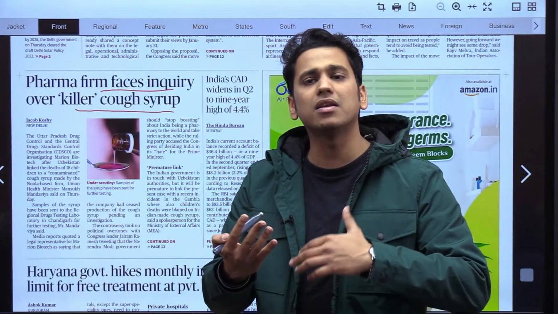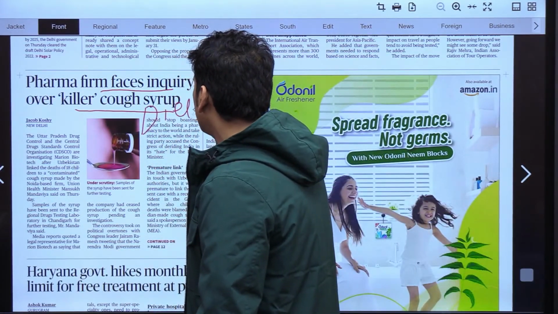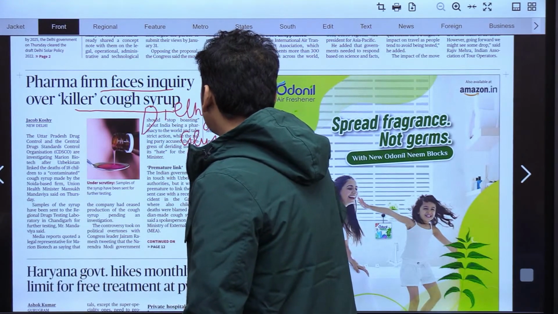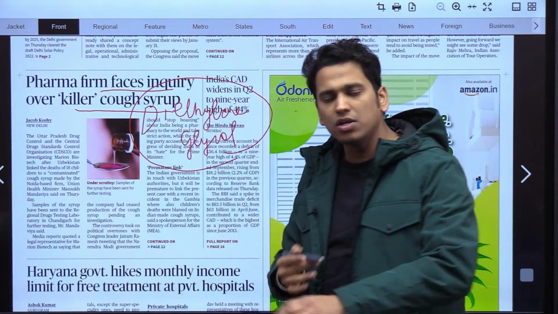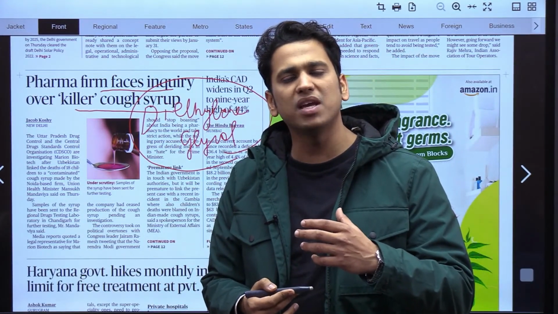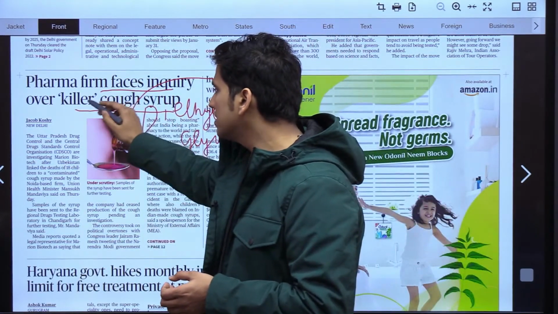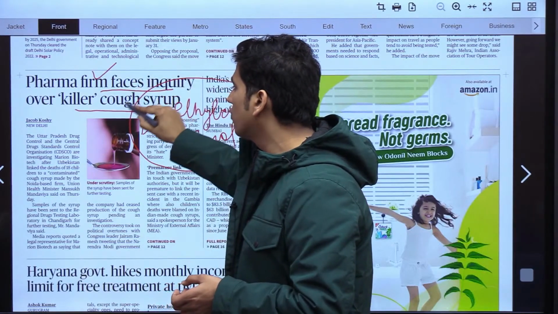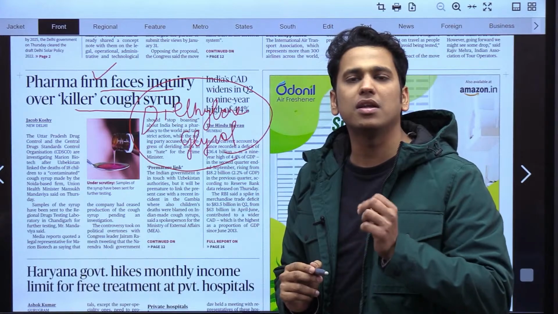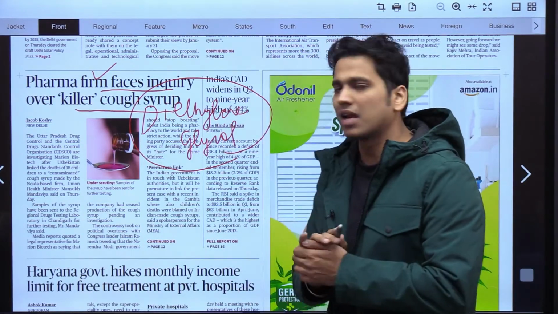If there is an increased dosage of, let's say, diethylene glycol, then we have to make sure this is brought into the limelight and adequate steps are taken so that our image is not hampered worldwide, right? So this is another important news, that is, pharma firm faces inquiry over killer cough syrup. And you need to know the important ingredient. What is the important ingredient? It is diethylene glycol, right?